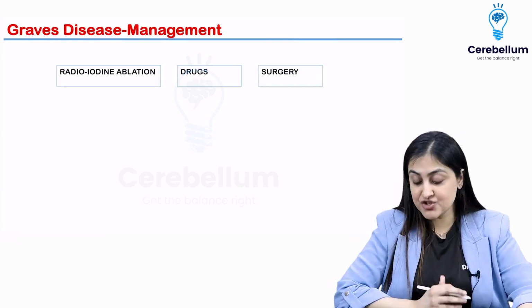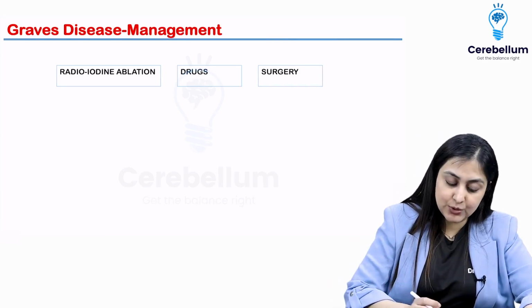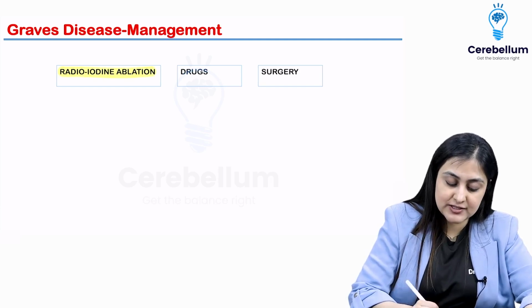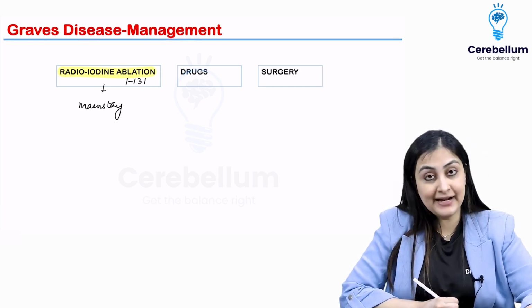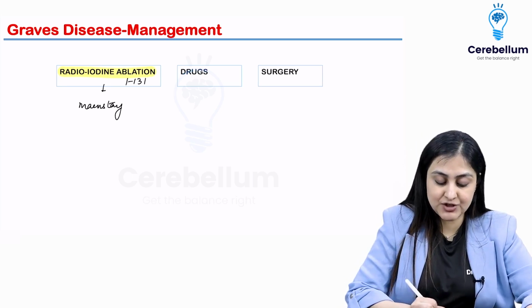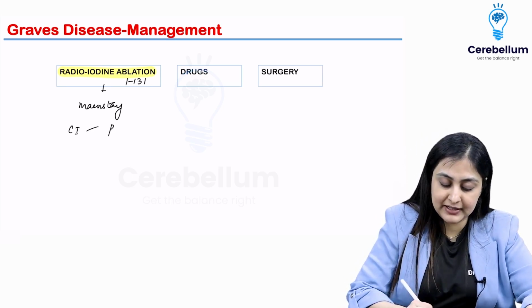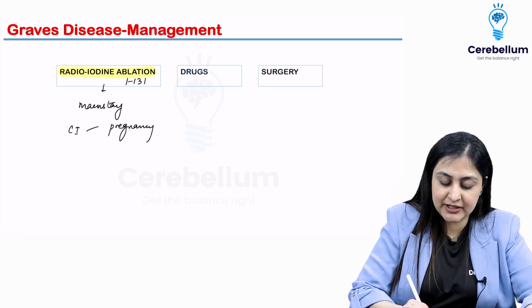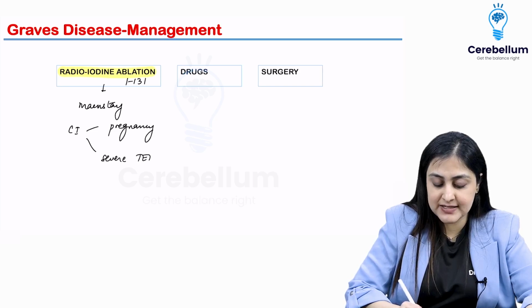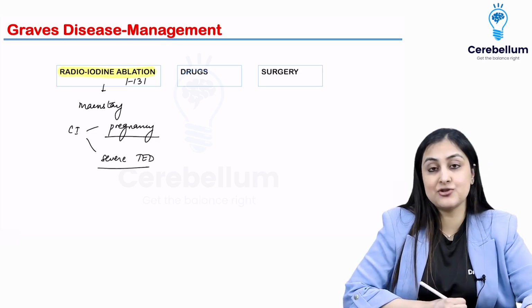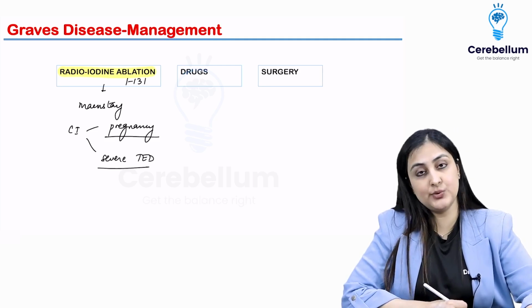How do you manage Graves' disease? So remember, we can do a radioiodine ablation. This is the mainstay of the treatment. So we can give iodine 131 to ablate the gland. All right. So that is radioiodine ablation. But this is contraindicated in pregnancy. Obviously, we can't give radioiodine. And when you have very severe thyroid eye disease, the radioiodine can actually aggravate the symptoms. So you don't want to give it there.